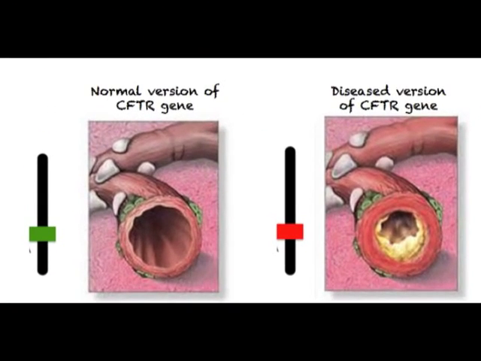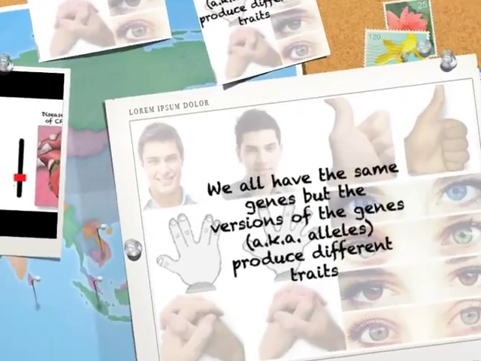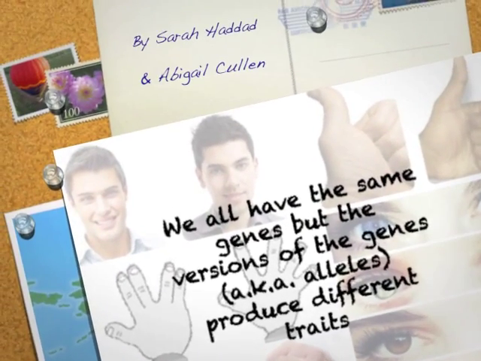However, there are different versions or alleles of the CFTR gene. Some alleles code for abnormal or no CFTR protein, which causes the mucus to be thick and collect in the airways, causing cystic fibrosis. So, keep in mind that gene and allele are not interchangeable terms.